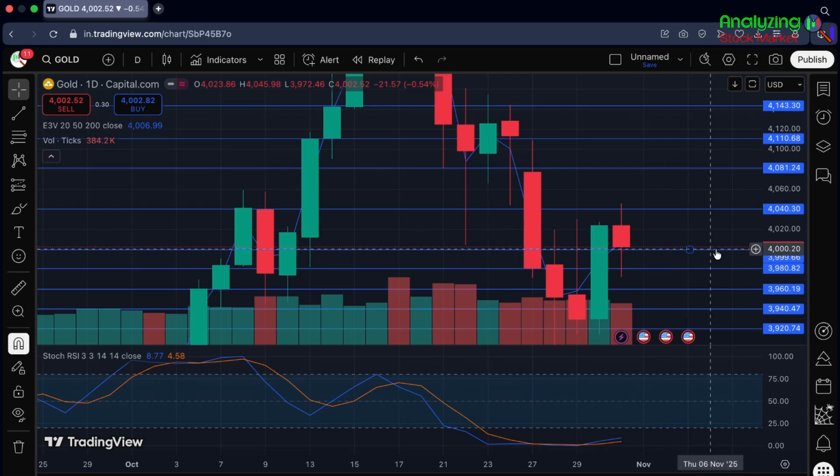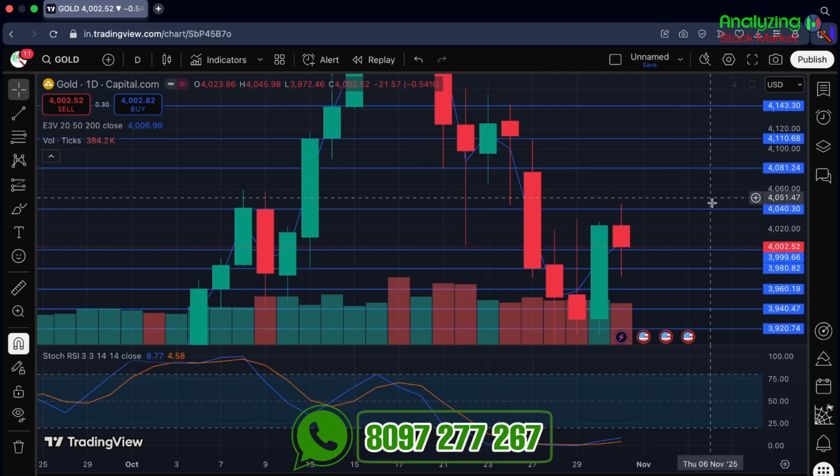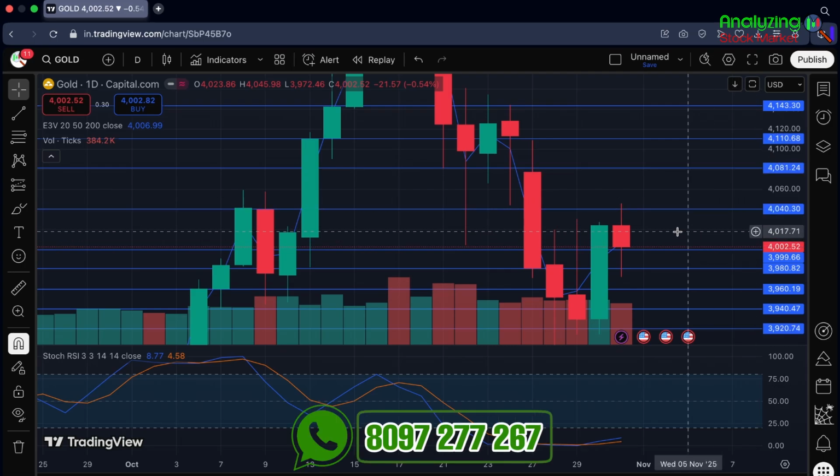Here the direct support is 39.99. Here the direct resistance is 40.40. After direct support, there is a support of 39.80 and then 39.60. After direct resistance, there is a resistance of 40.81 and then 41.10. So these are two important support zone and resistance zone which will help you to take better stop loss and target levels according to your bias.